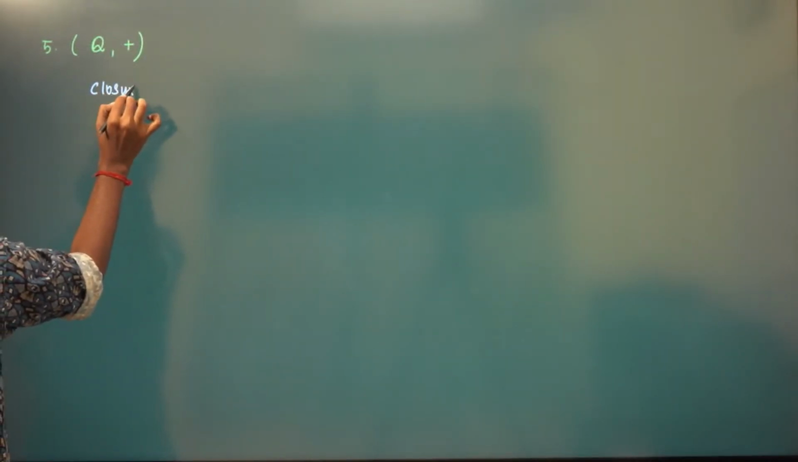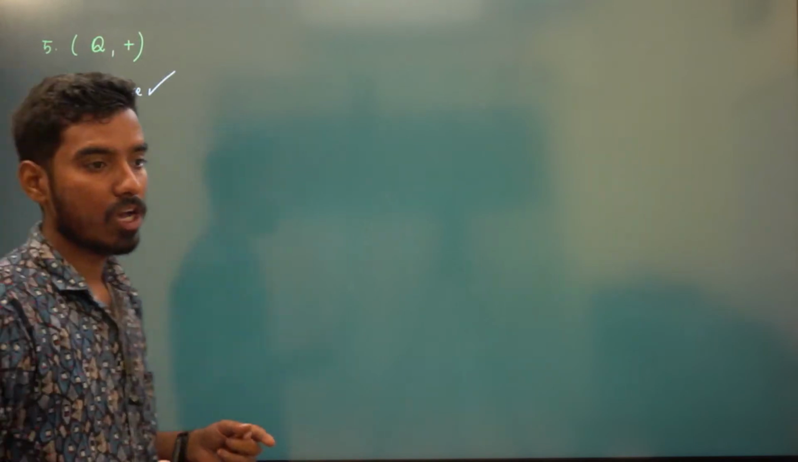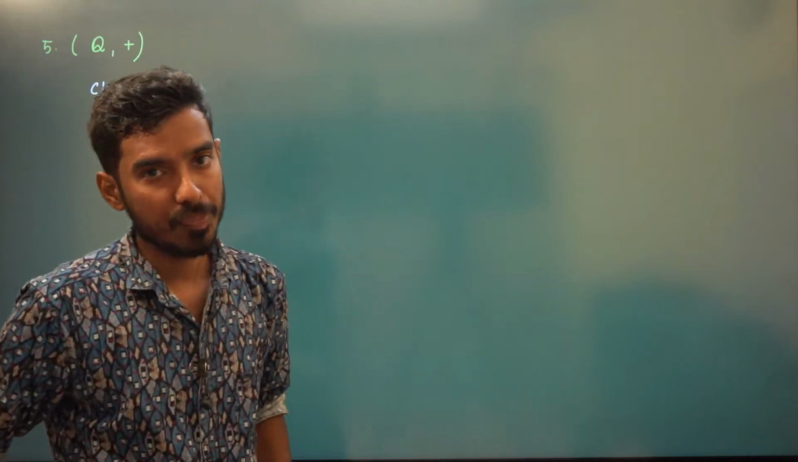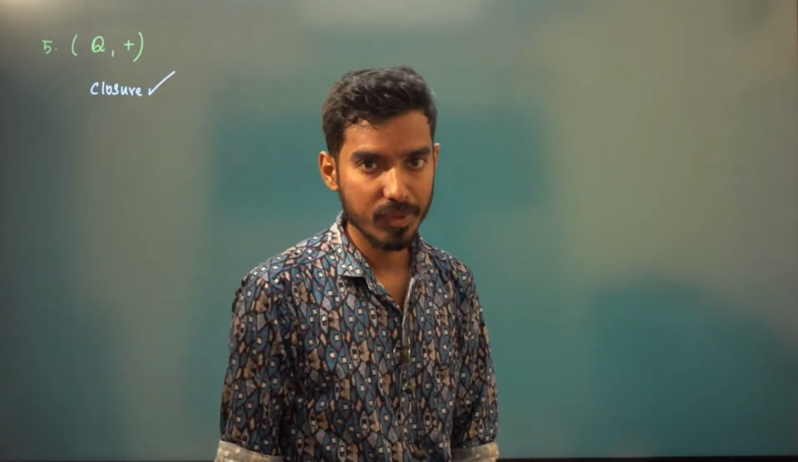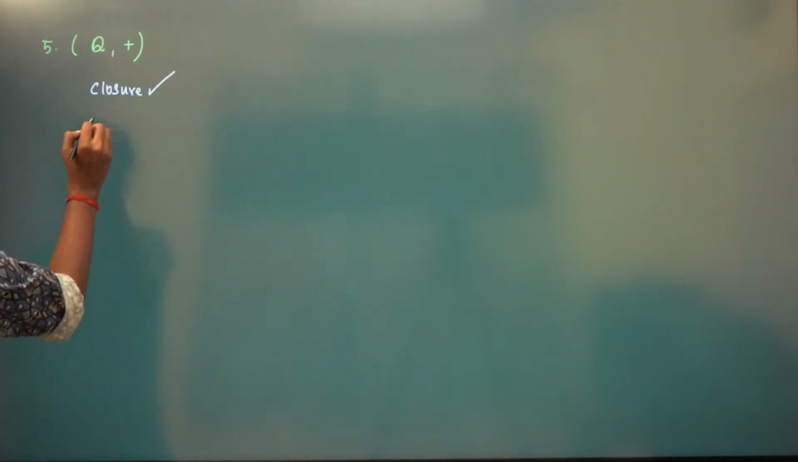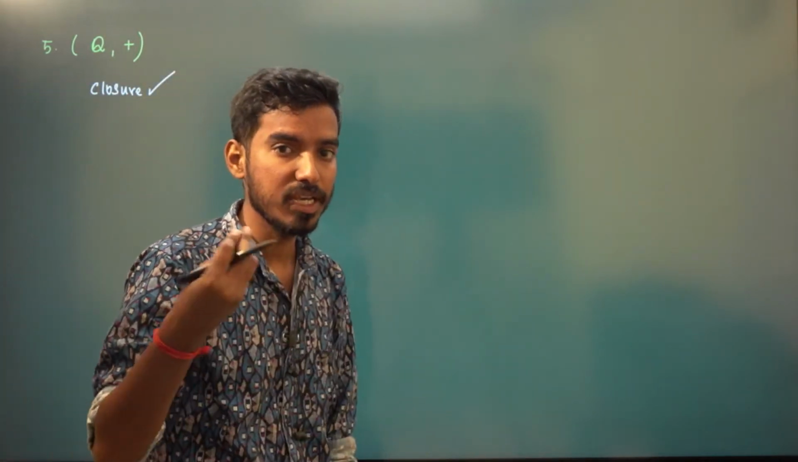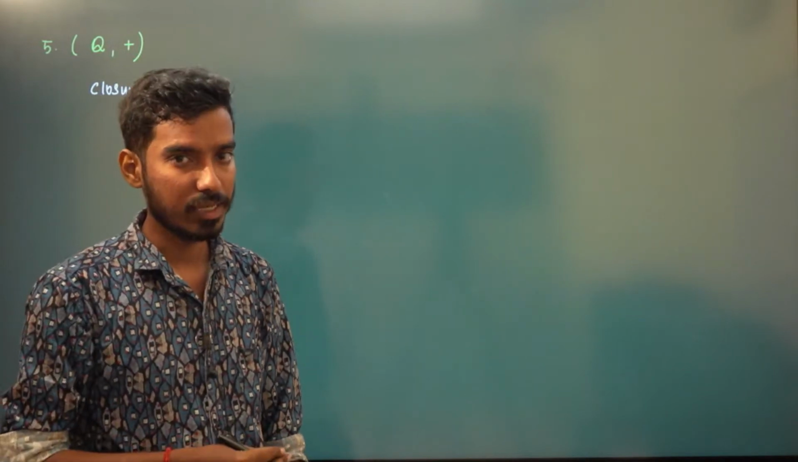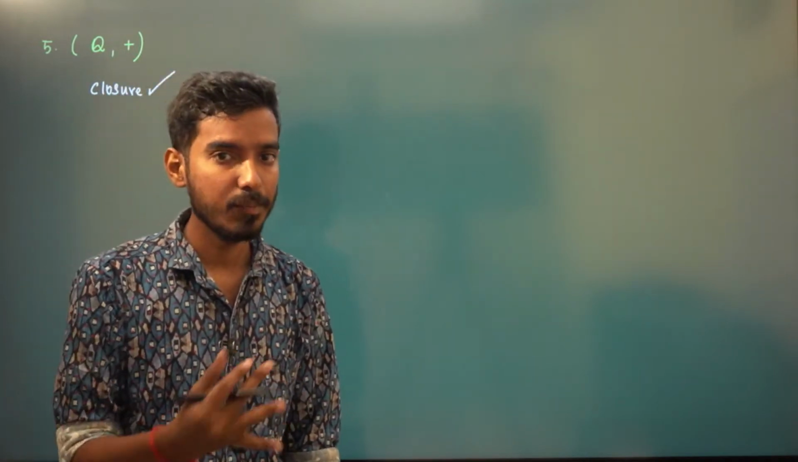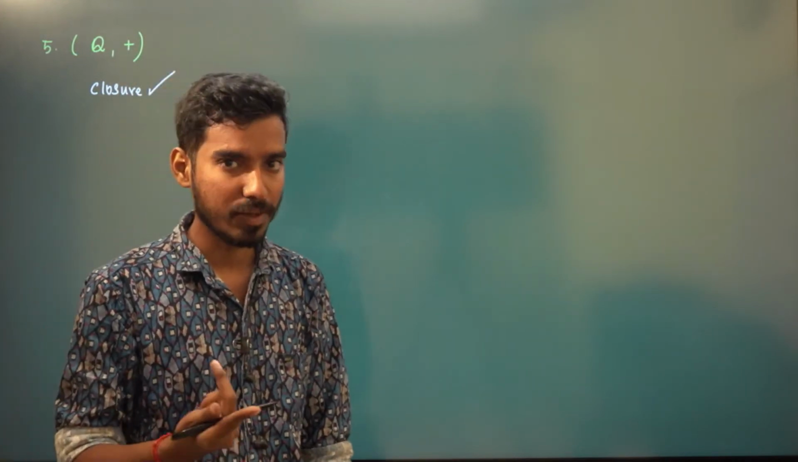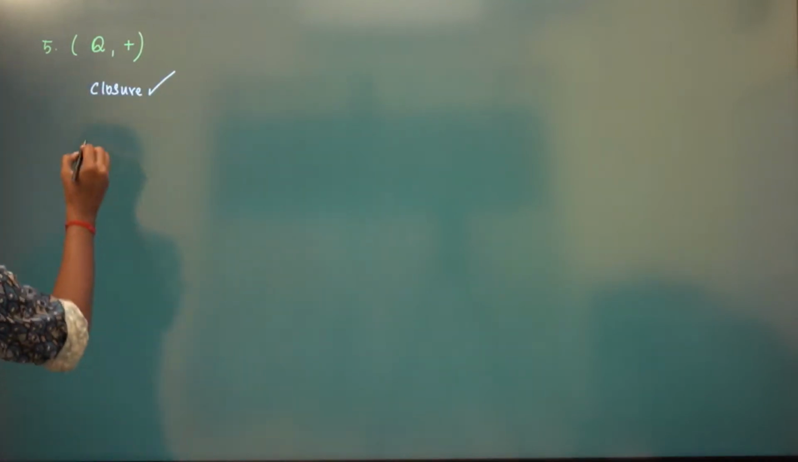So again, it will be closed, because for all A comma B belongs to G, A star B has to be in G. Star is plus here, so A plus B. So the sum of two rational numbers is again rational. You just have to write the definition: for all A comma B belongs to G, A star B has to be in G. Star here is addition, so A plus B has to be in G. A and B are rational numbers, so the sum of two rational numbers is again a rational number. Okay, closure. So associative.